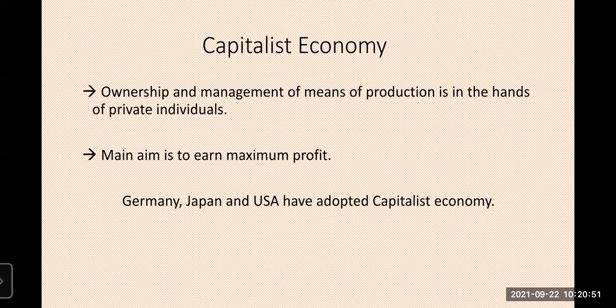In a capitalistic economy, the countries following it are very developed economic countries. Their economic status is compared to the other countries, like the USA dollar is always compared to other currencies in money exchange and globalization. Germany, Japan, and the USA have adopted a capitalistic economy. That means everything is in the hands of private individuals, and their main aim is profit only. And the cost of living is also very high.